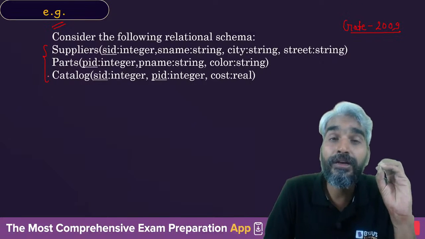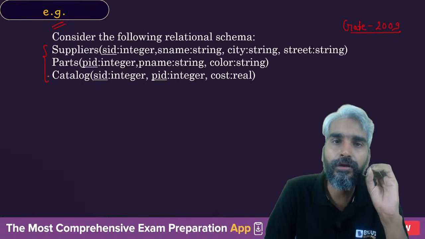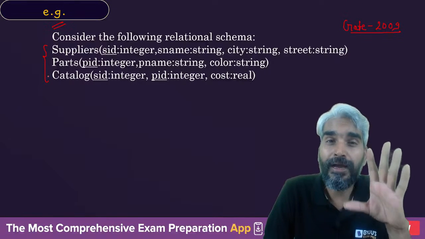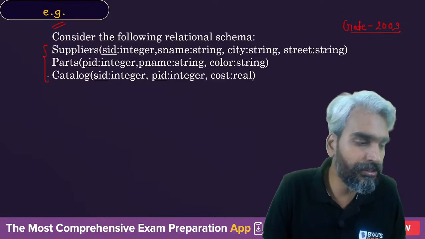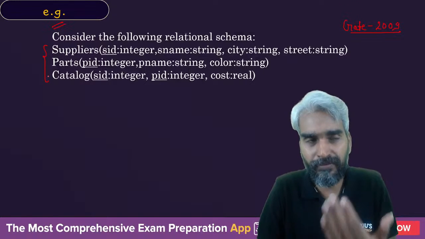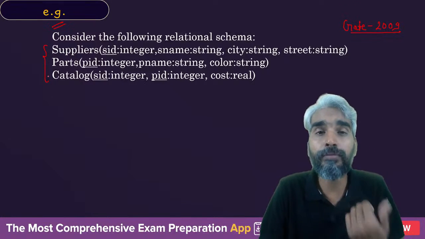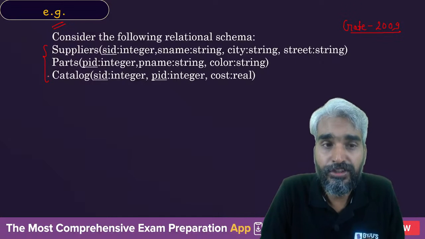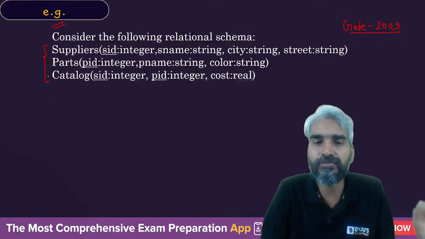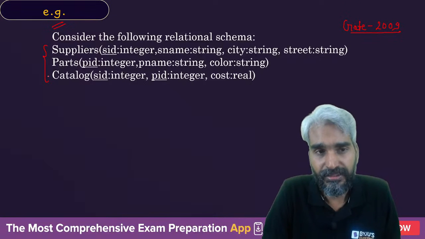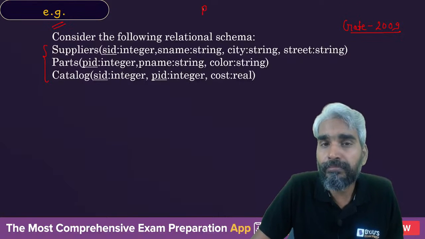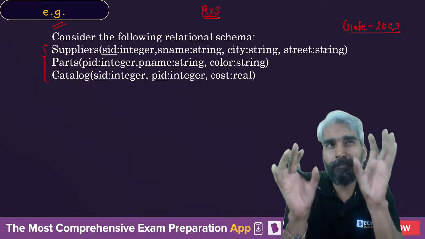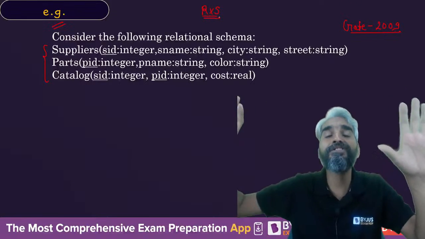So whenever you try to solve a problem, you need to analyze what information is available in which relation. If you don't know at what place the information which is required by you is available, then how will you retrieve the data? So first you need to analyze what information is available in the different relations. Now, the very important thing is why do we perform this cross product? We perform this cross product to merge the tuples of one relation with the tuples of another relation.